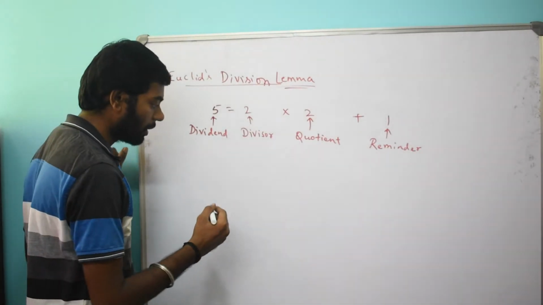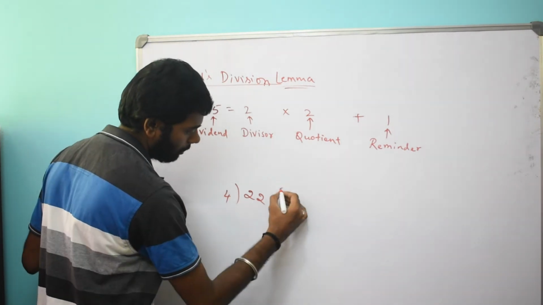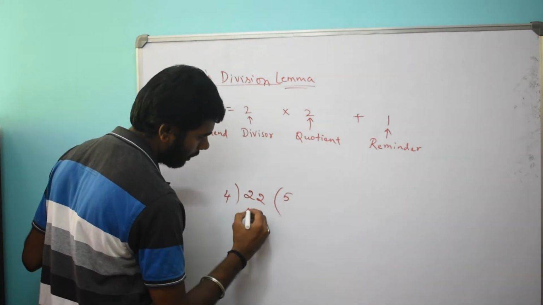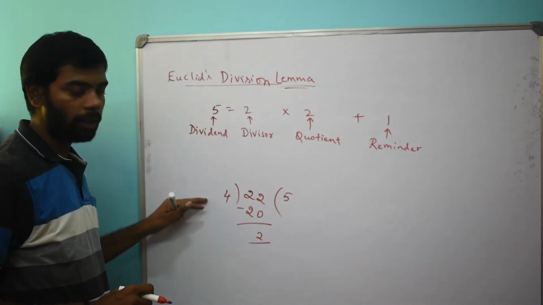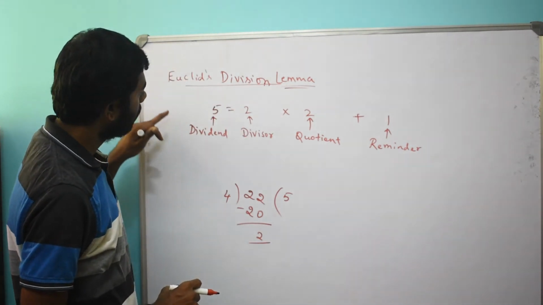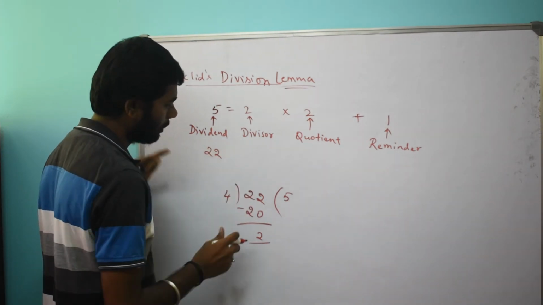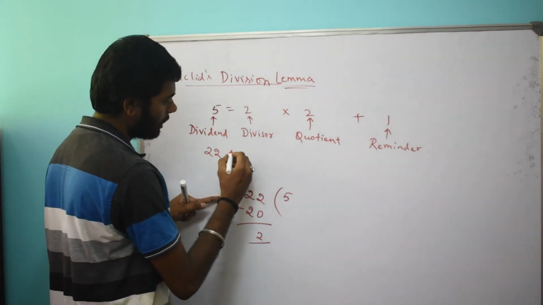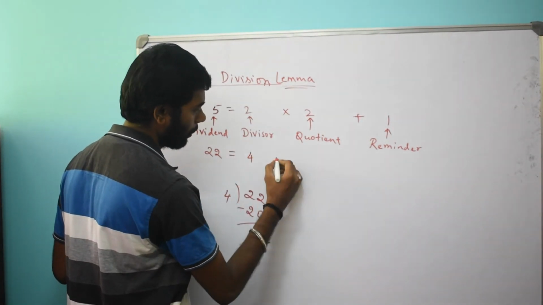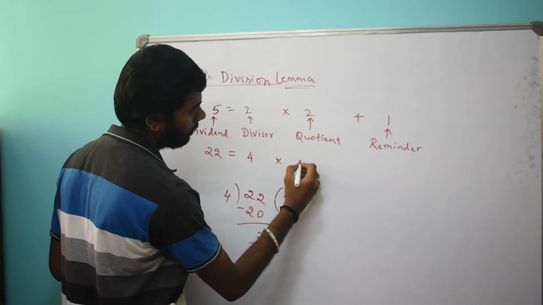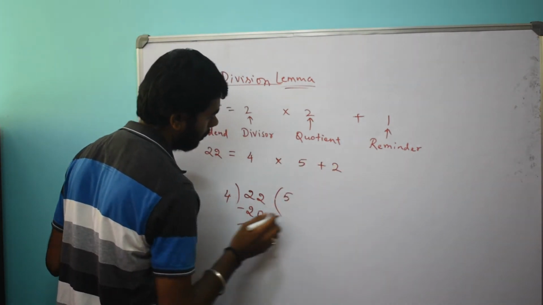Let us consider one more example. 22 divided by 4. 5 times 4 is 20, and 2 is left. How are we going to represent the same division in the generalized form? Let's say 22 is our dividend, 4 is our divisor, into 5 is our quotient, and plus 2 is our remainder.